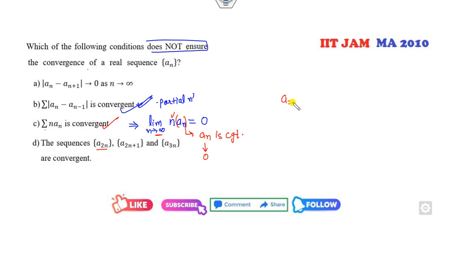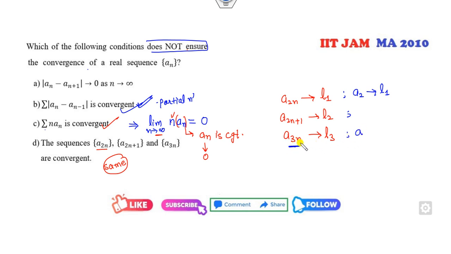A of 2n has a convergence. So I call this L1. A of 2n plus 1 is L2. A of 3n is L3. Remember, they are not talking about the same limit. So from here I can say A2 is convergent to L1. From here, if I take n as 1, A3 is convergent to L3. From here I can also obtain A3. Fine. So from these two cases, what you obtained is L2 is equal to L3.